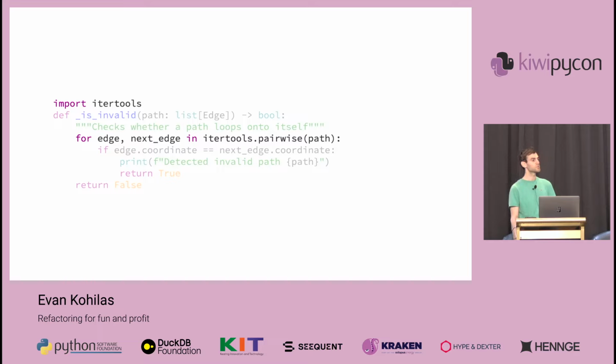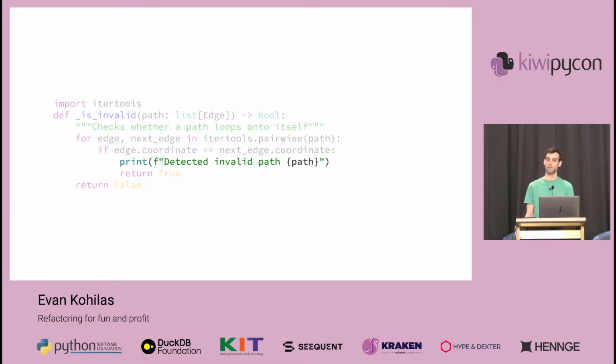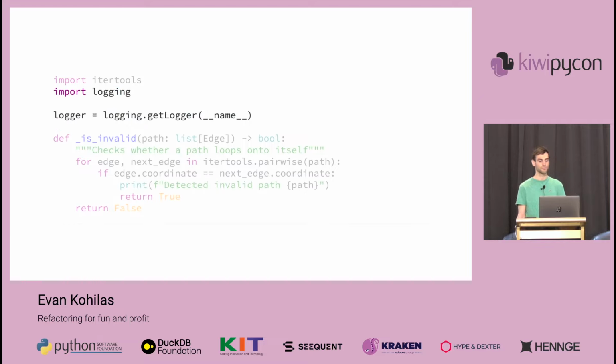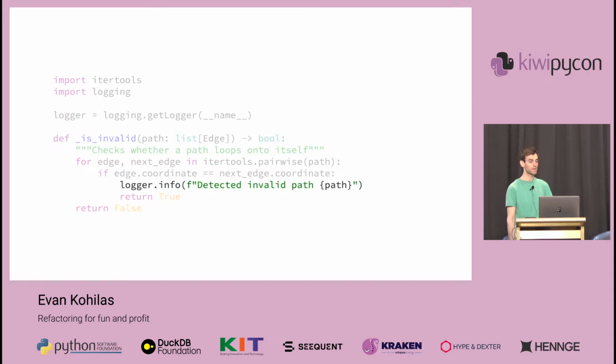Instead, we can use itertools.pairwise to make it more clear that we're iterating over the edges of the path pair by pair. And finally, this print statement doesn't really feel right either. Even though it's useful for information, such as for debugging, it would interfere with any output that our program might give. What would be better is if we introduced a logger and log this information using info, or even debug,